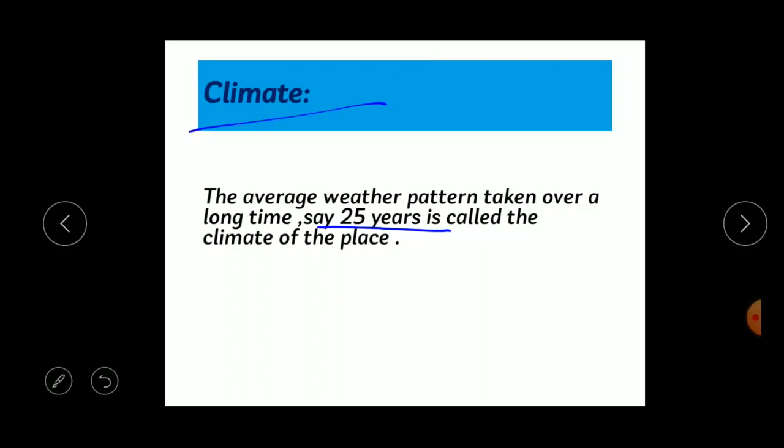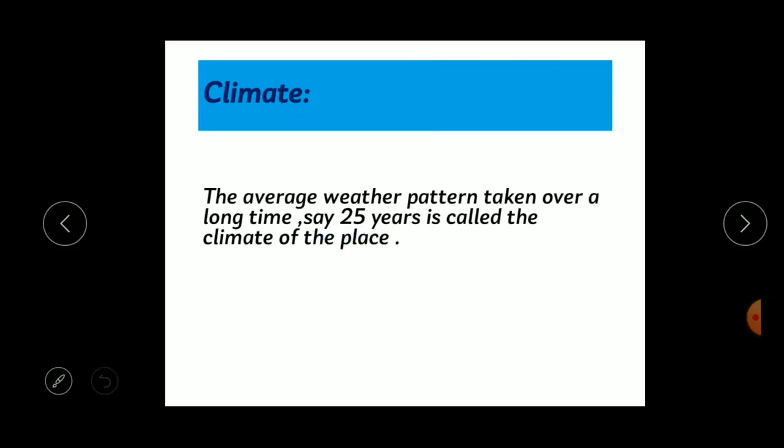So the average weather pattern taken over a long time, about 25 years, is called the climate of the place.